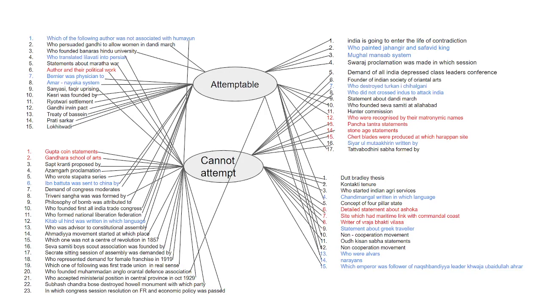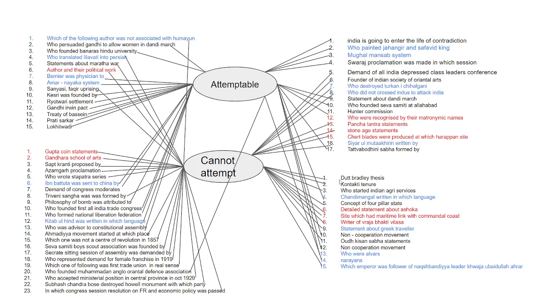On this page, you can see that I have categorized the paper according to attemptability. It means questions which can be attempted and questions which cannot be attempted. Attemptable questions are questions which a person who has read history can do, and unattemptable questions are the questions which, no matter how much history you have studied or whether you have done a PhD or not, you cannot do. We will have a look at them thoroughly in a minute. Just to get a little bit of understanding, let me discuss some questions here.